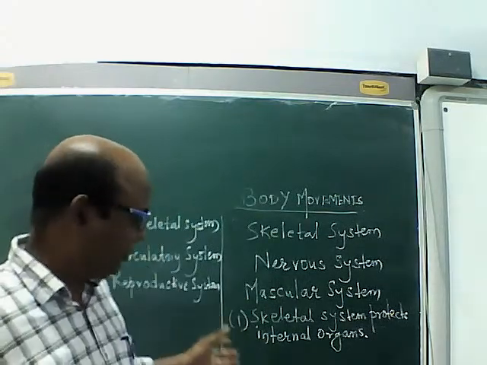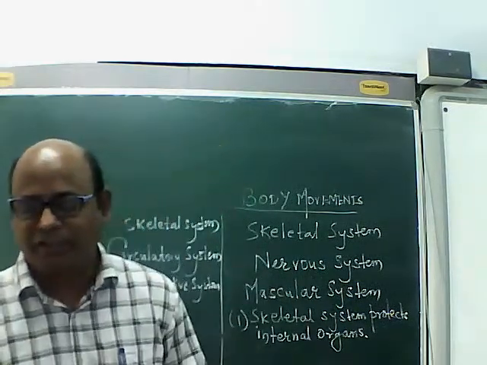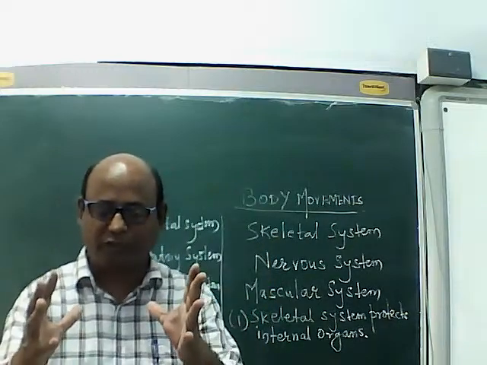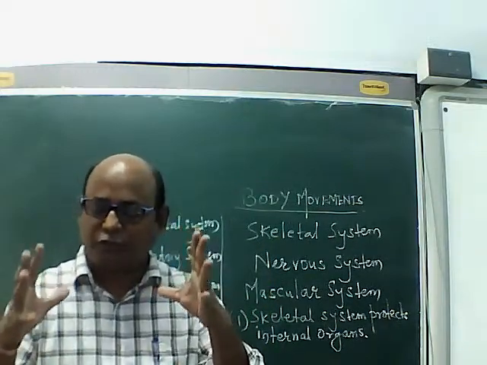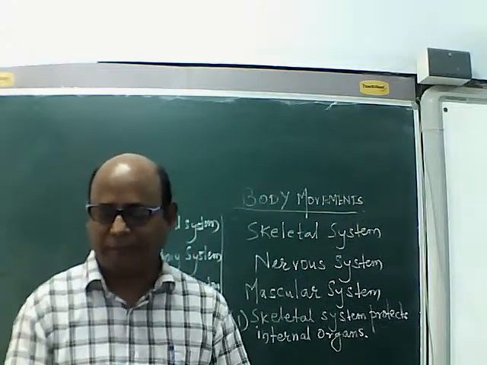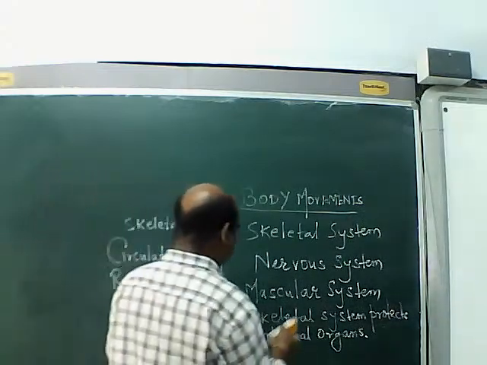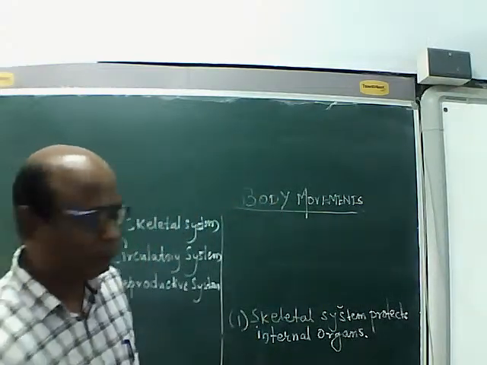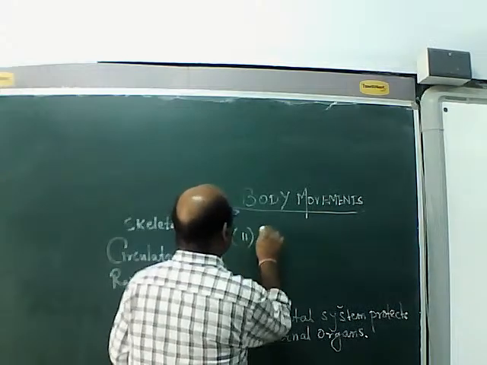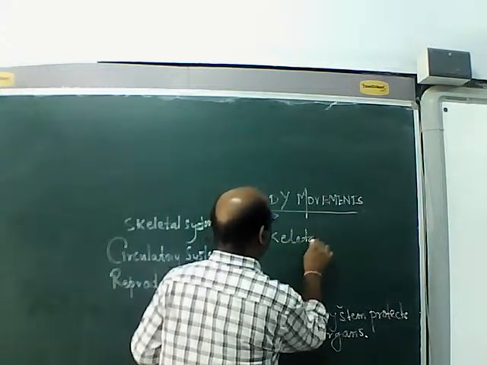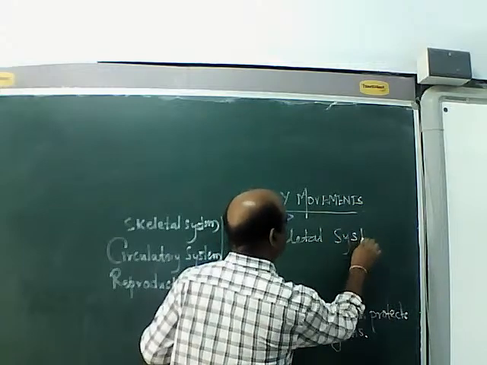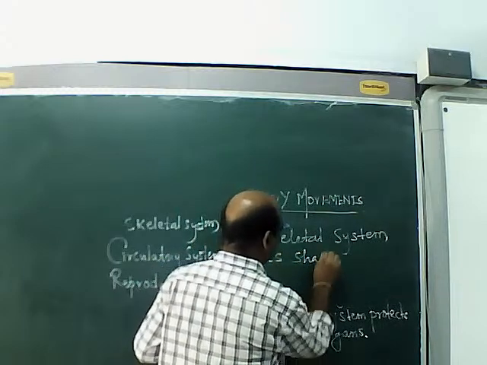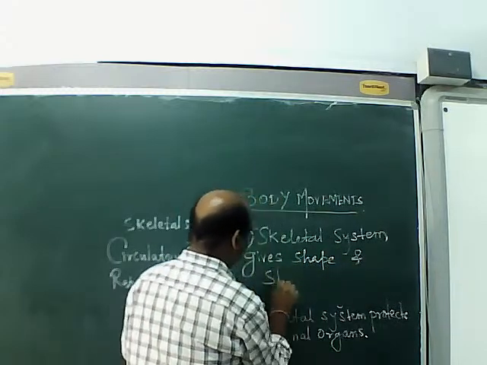So along with protecting internal organs of our body, skeletal system also gives particular shape to body, and it also gives strength to the body. So you can say skeletal system gives shape and strength to the body.